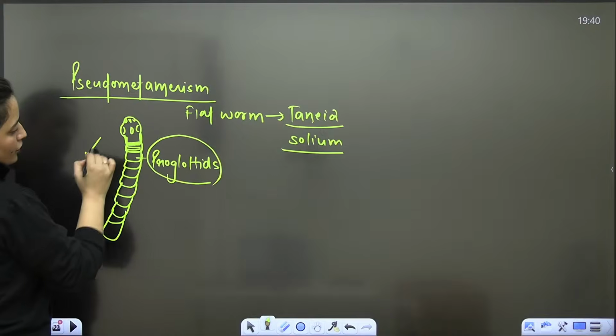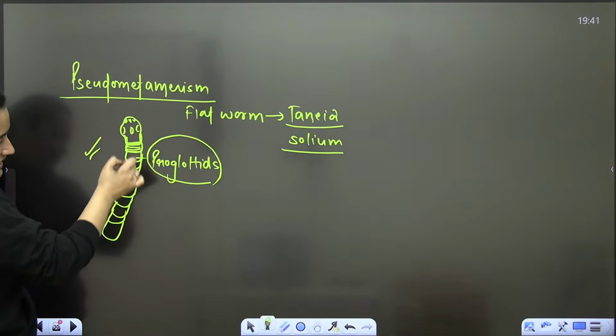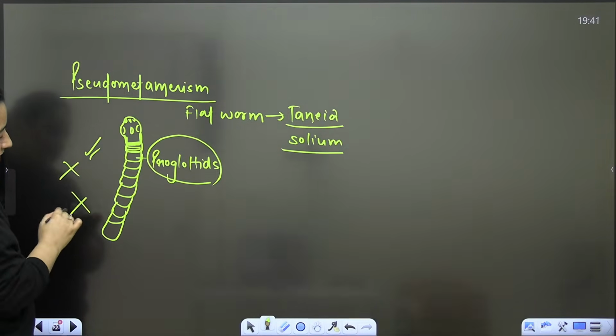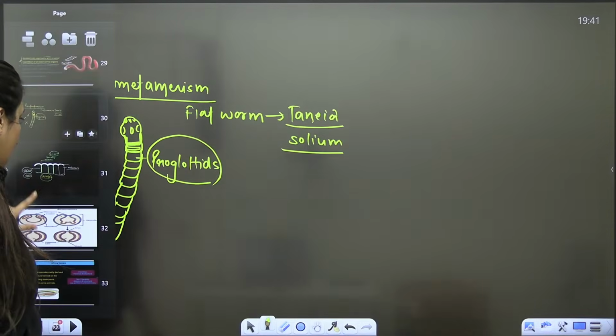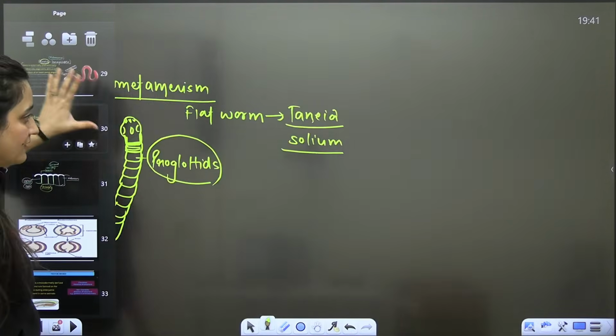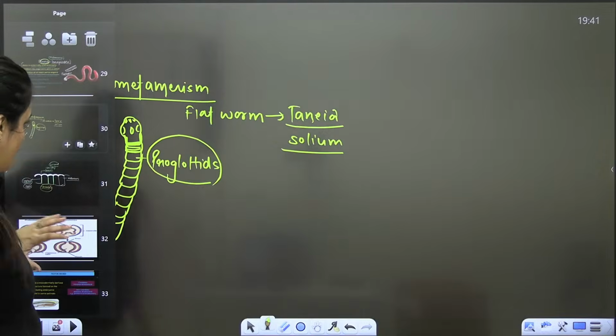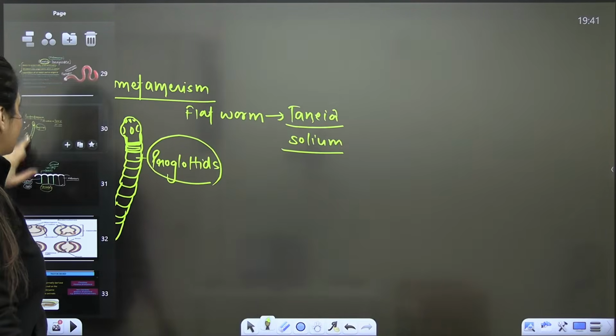So here also you will see that the body is segmented, but it is not true segmentation because they will not form during embryonic stages. Is that clear?